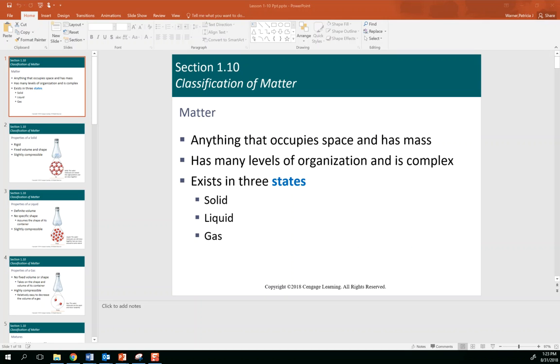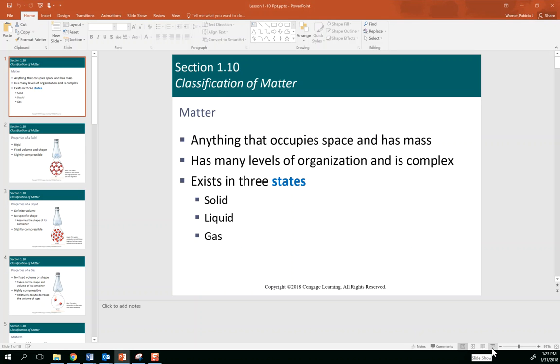Welcome to lesson 1.10. Today we're going to talk about matter and the ways that we can classify matter. Matter, by definition, is anything that occupies space and has mass. Chemistry in itself is the study of matter. Matter can be classified in a lot of different ways. We're going to start off with which state matter can be classified in. This lists solid, liquid, and gas.